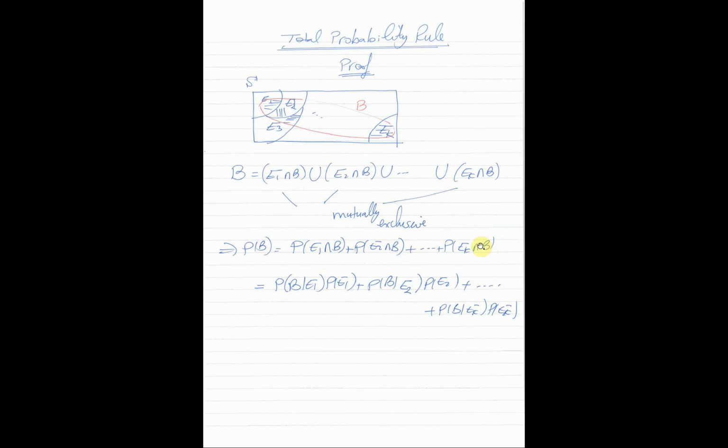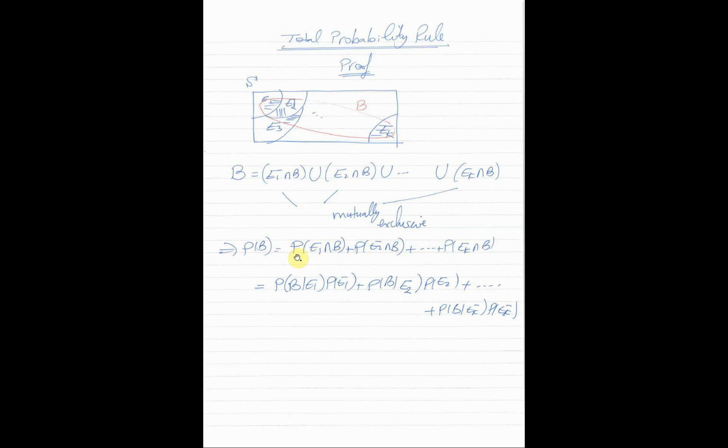Isn't that right? So this formula here, this equation, is an equation on sets. So it's a set equation. This is a set, and these are sets. But once we take the probability, this will be a numeric equation. So these will be numbers. The probability of B is equal to the probability of E1 intersection B plus the probability of E2 intersection B, and so on. Now we are almost there. Not quite, but we are almost there.